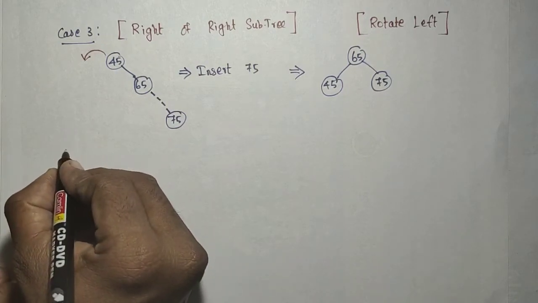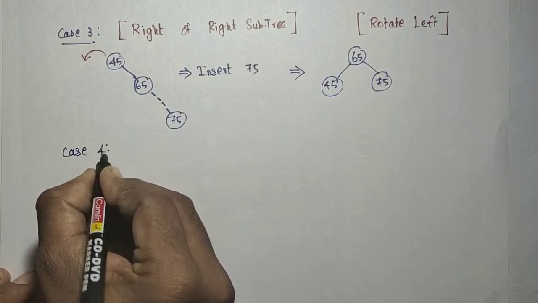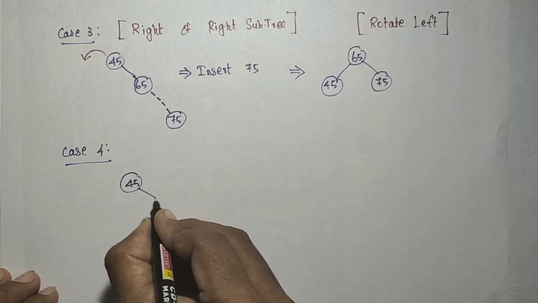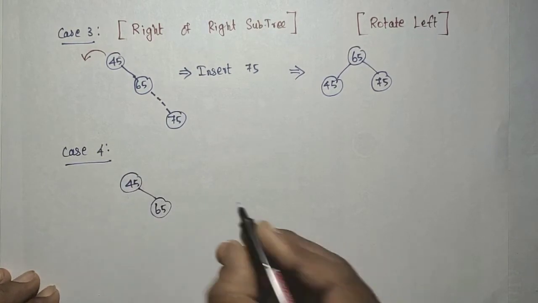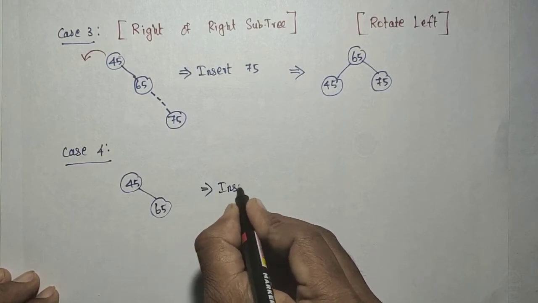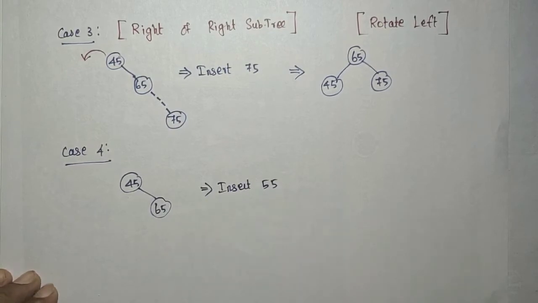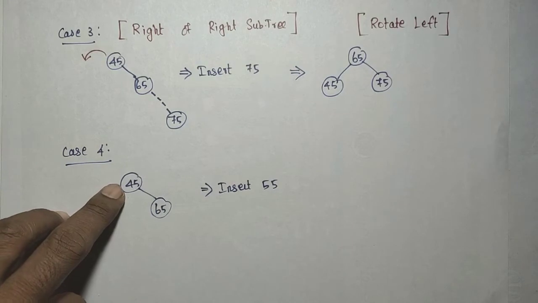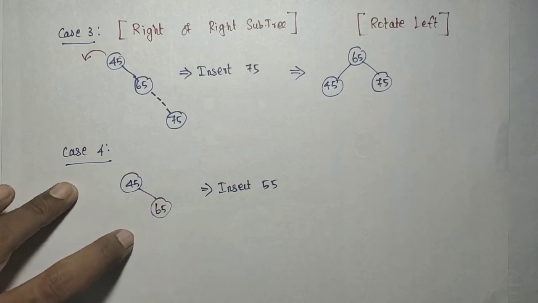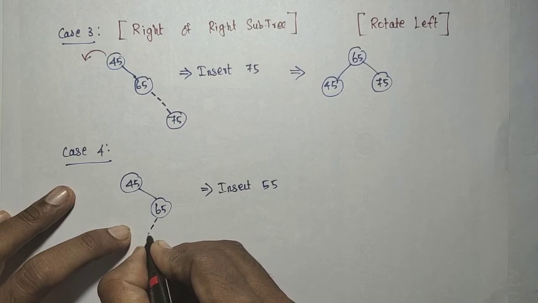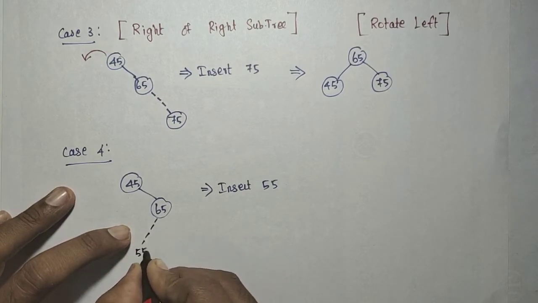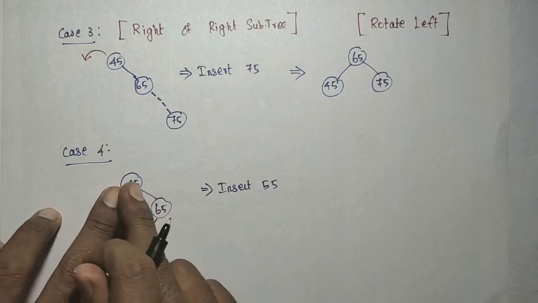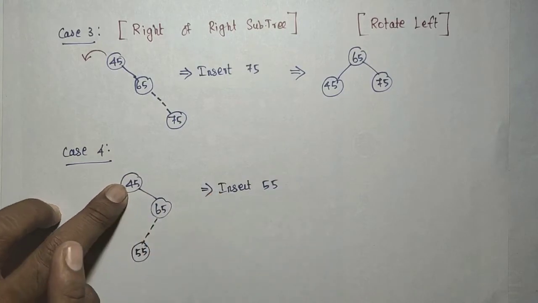Next, consider case 4. There are only 4 cases. Consider this example, 45 and 65. Now I want to insert 55. That is the last case. The existing tree is balanced. The position for 55 is greater than 45 and less than 65, so it goes here. Due to inserting 55 into this tree, 45 goes unbalanced.